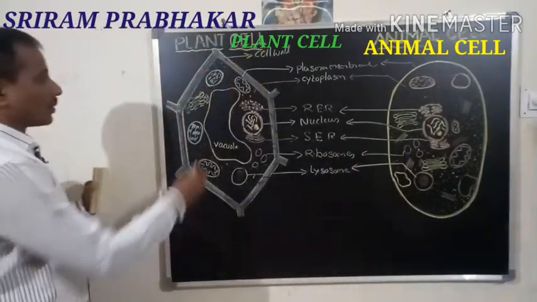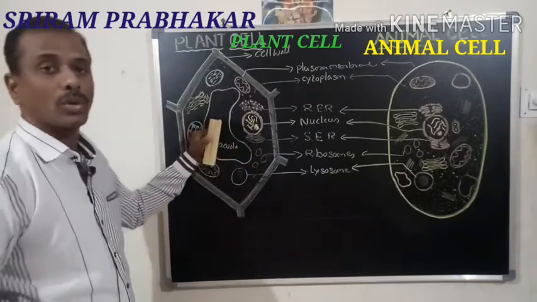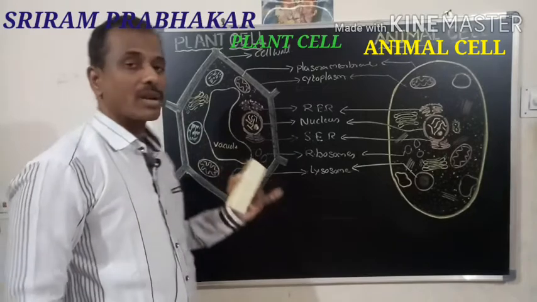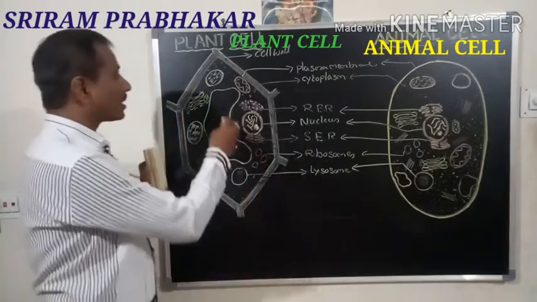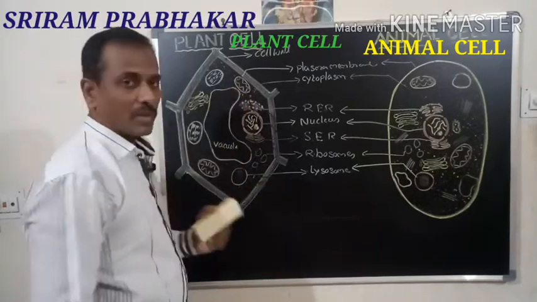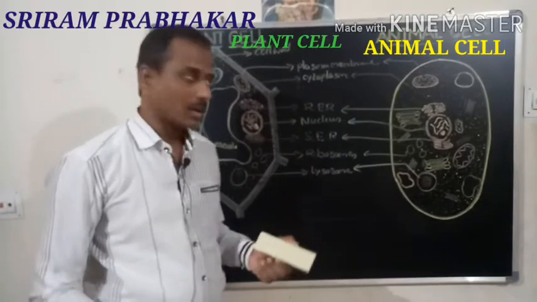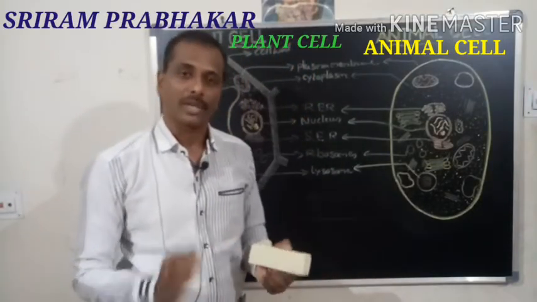Here we are observing the large part of the plant cell, which is called the vacuole. This is a major difference between the plant cell and animal cell. In the plant cell, a large vacuole is present which is filled with water. But in the animal cell, vacuoles are generally absent.